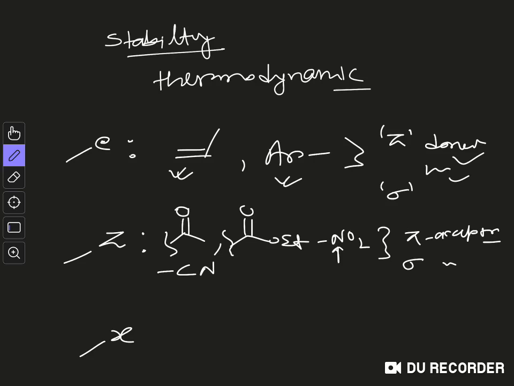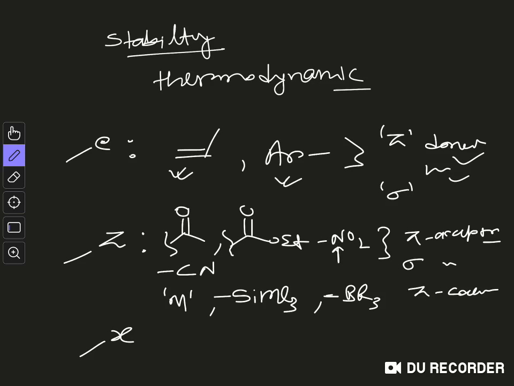And other groups which fall into the Z category are the metals. Metals are also in the Z category, like the SiMe3 group or any SiR3 group, or other groups like BR2 boron groups. They are pi acceptors because of the presence of empty p or d orbitals on the metal atoms.